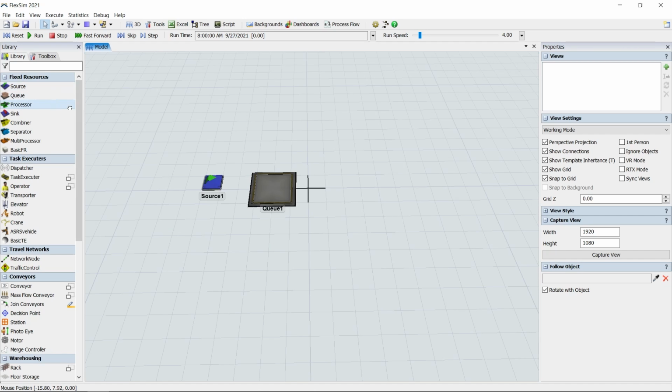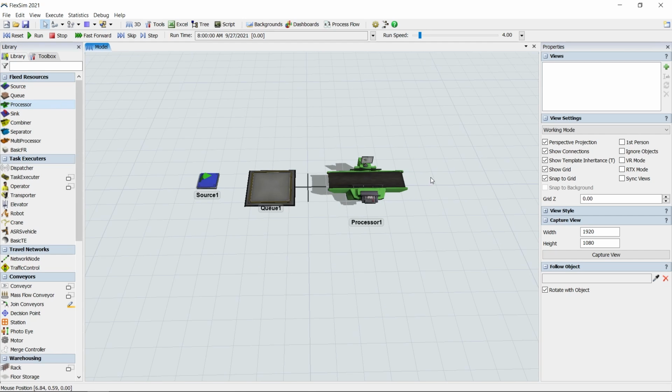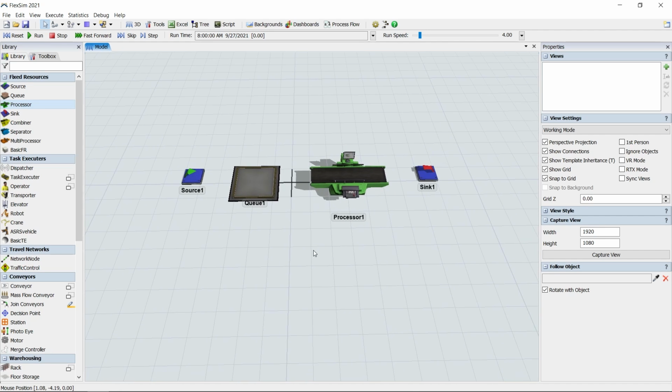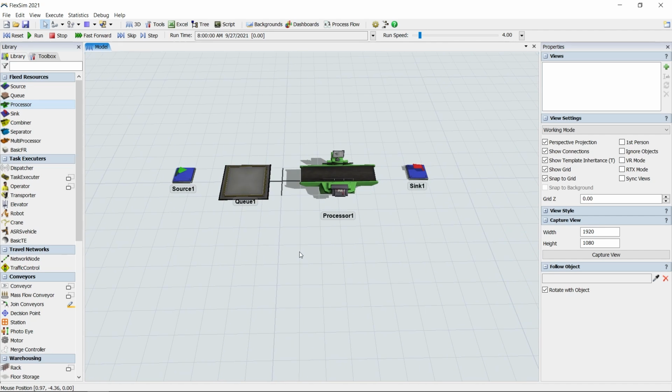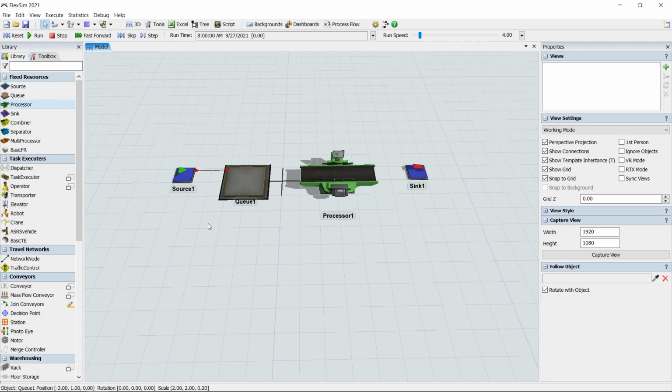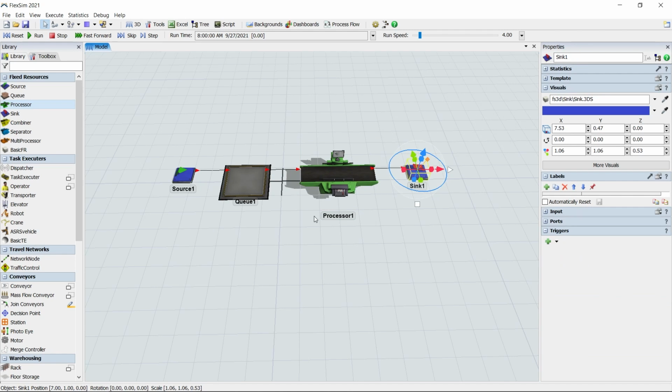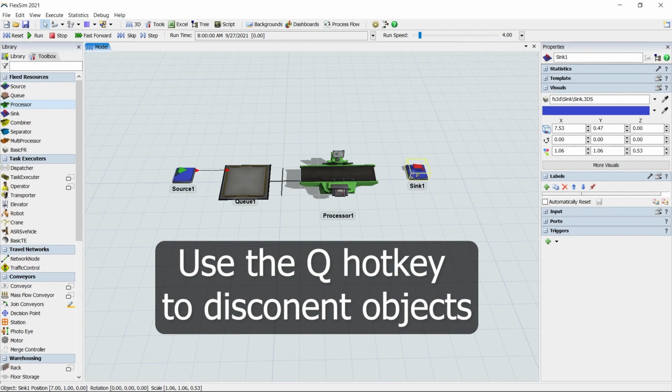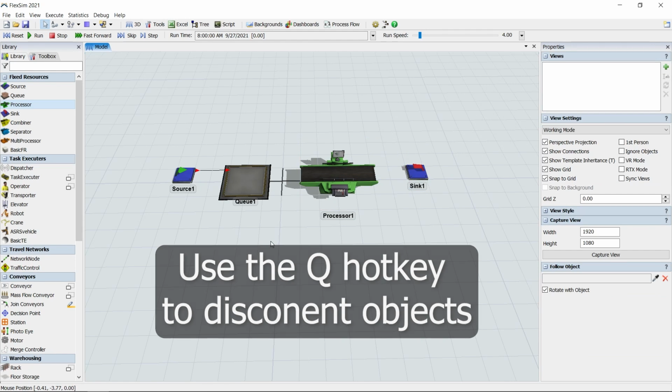These are enough objects for a basic model, but they won't do anything until we create relationships between them. We do this with object port connections, which define possible flow item routes to and from fixed resources. The most common connection involves inputs and outputs. To make this connection, hold the A key to enter Connect Objects mode, then click the source and then the queue to connect them. In Connect Objects mode, you can keep clicking to connect one object to the next in the direction that items will flow, or you can quickly release the A key and then press and hold it again to reset things and connect 2 new objects together.